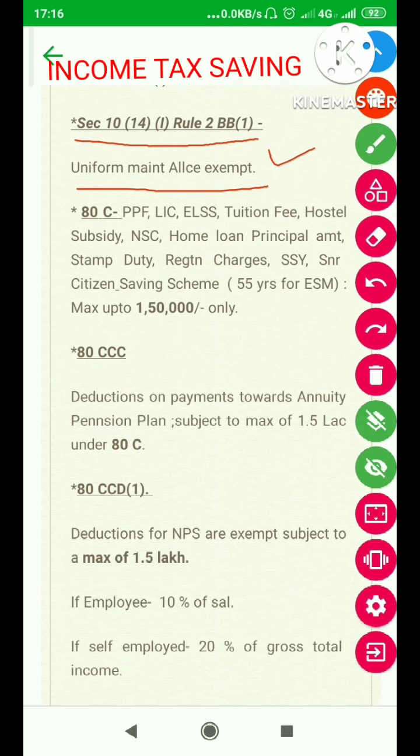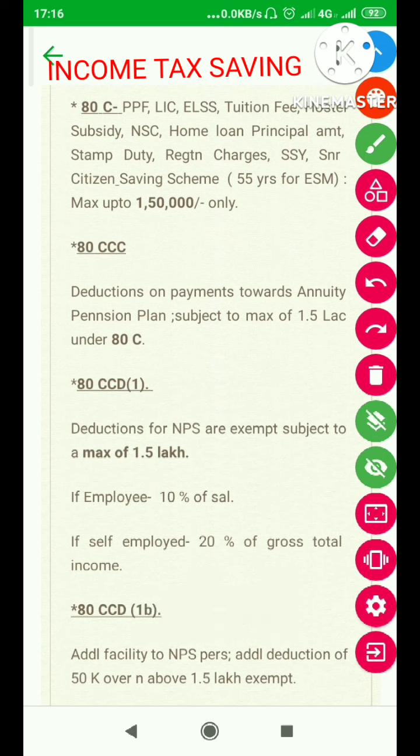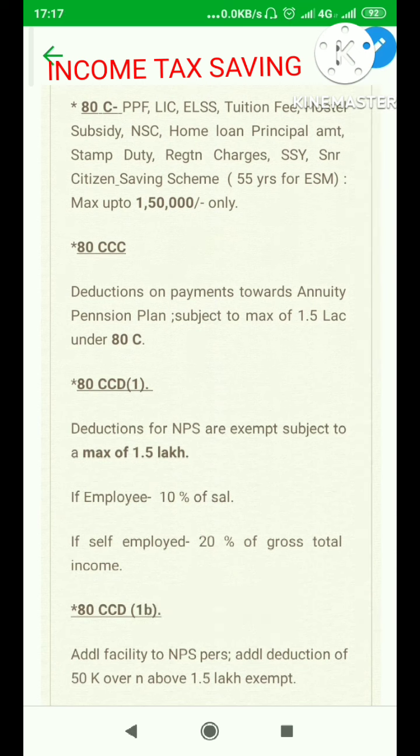Going down further, a very, very important clause which a large number of us know also, though some of us may not be clear about it. That is the most popular section of the IT Act, section 80C. हर कोई 80C की बात करता है. Your entire provident fund, all these things are subject to a maximum of 1,50,000. If you are depositing provident fund money and that amounts to rupees 1,50,000 or more, you will get an exemption of 1,50,000 from your total income. That will not be taxable.